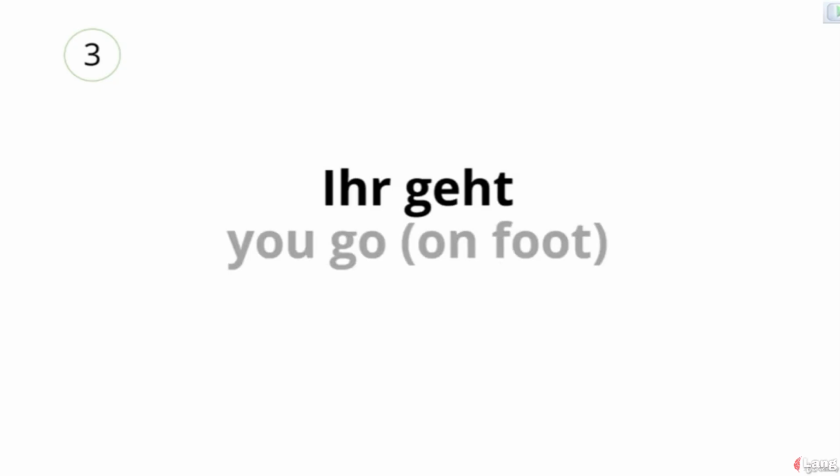Geht. Note that the word ihr means both of you, referring to more than one person, and has the same ending as er and sie, or he, she. The ending is with the letter T.